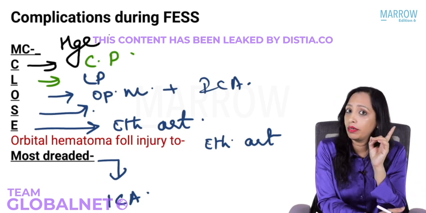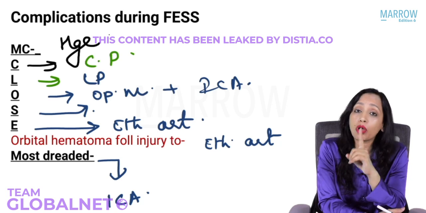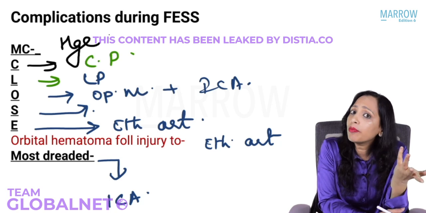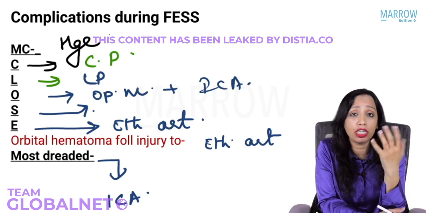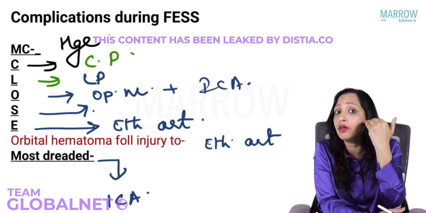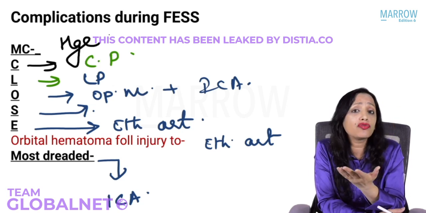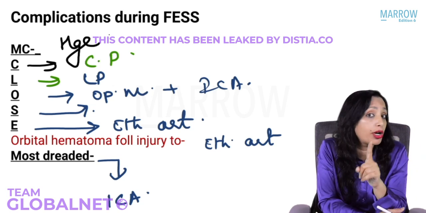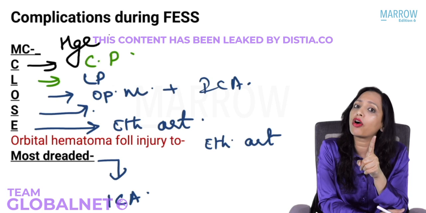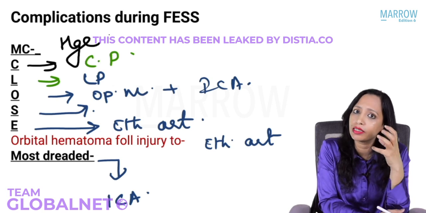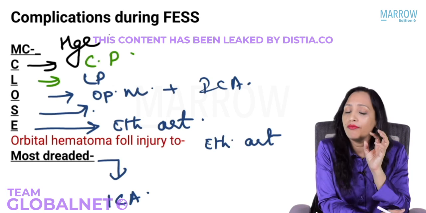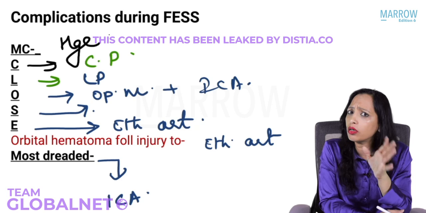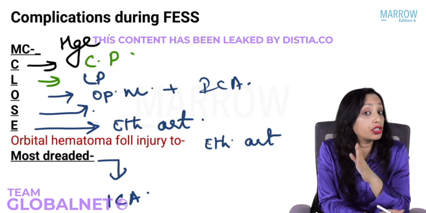Yes. But many times we are operating through endoscope inside the nose. That is, we are operating on the septum to repair the septum, septoplasty. We are operating on the turbinates for turbinate reduction. We are operating for choanal atresia. We are operating for ligating the sphenopalatine artery in epistaxis. All that is done through endoscope inside the nose, but we are not operating on the sinuses. So that is not called FES. Yes, FES is operating on the sinus, functional endoscopic sinus surgery. When we are operating with the help of endoscope inside the nose but not on sinuses, that is known as endoscopic surgery of the nose.